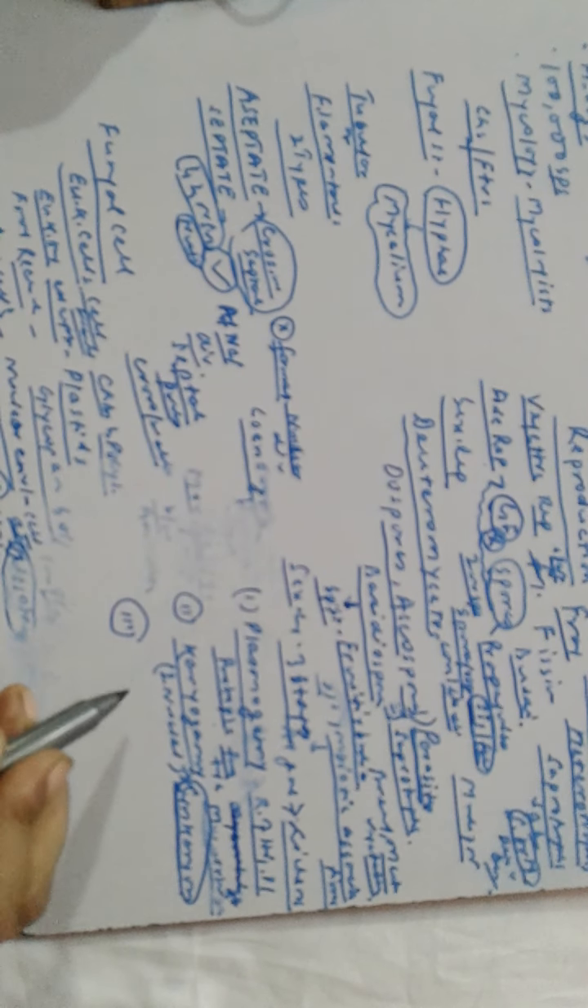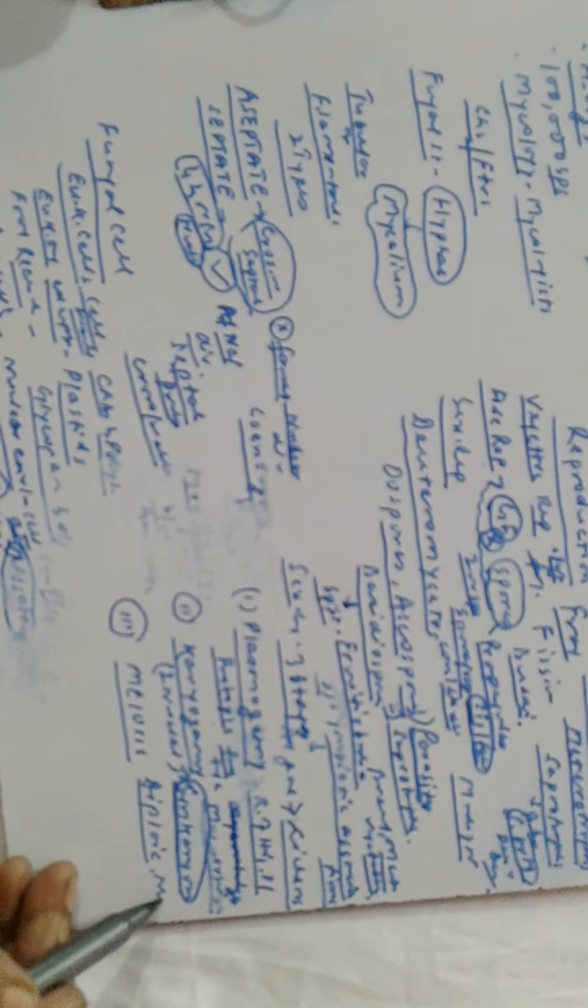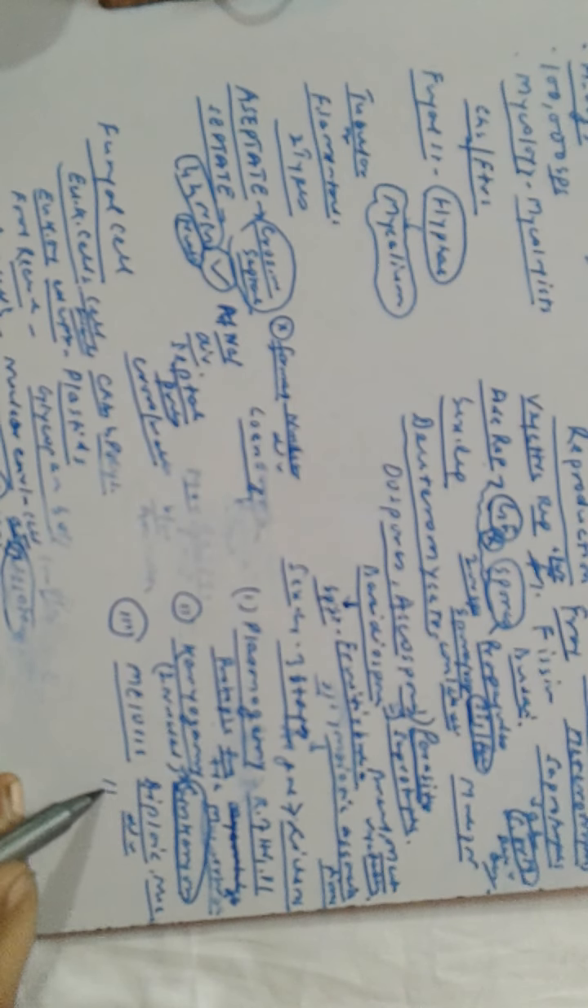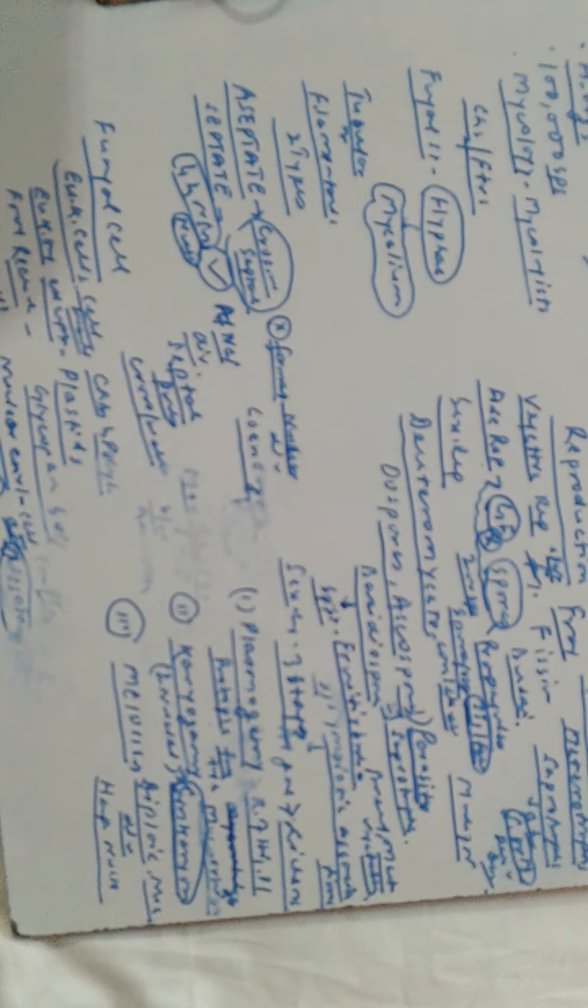In the third stage, what happens? Meiosis. The diploid nucleus divides and haploid nuclei are formed. It is also known as the reduction division. Now we have an intervening phase which is known as the dikaryophase.